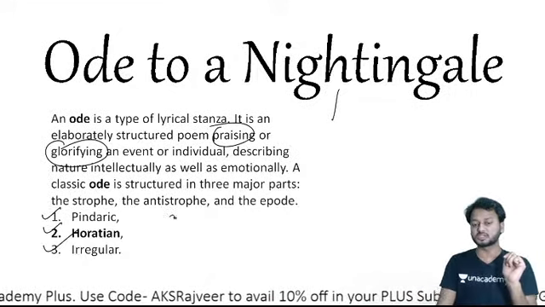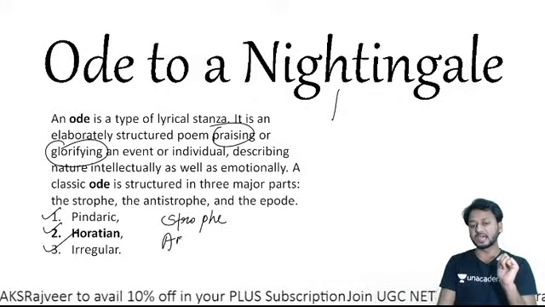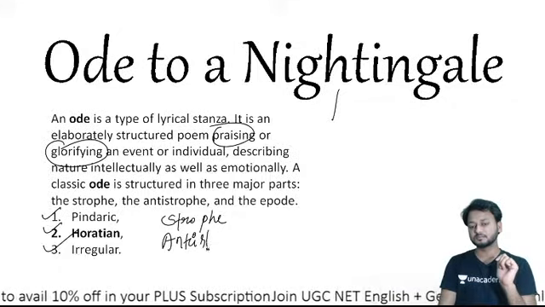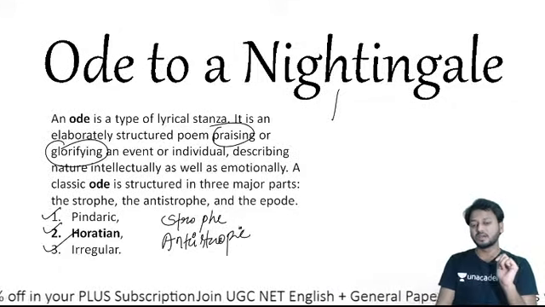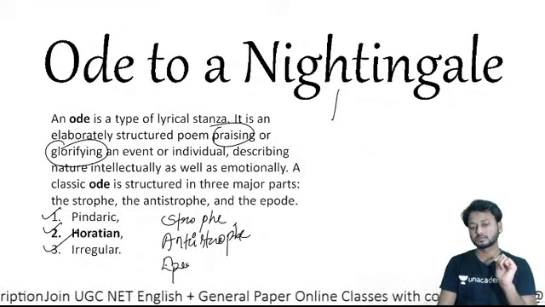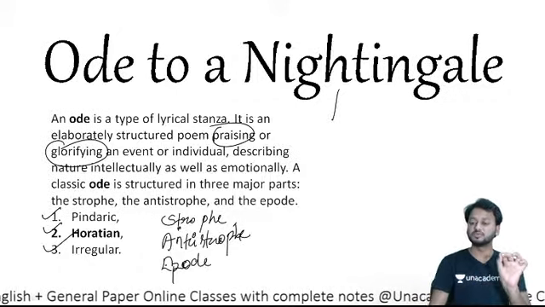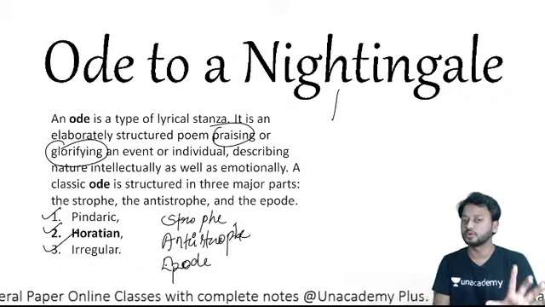Learners, you must remember strophe, S-T-R-O-P-H-E, then antistrophe, and then epode.